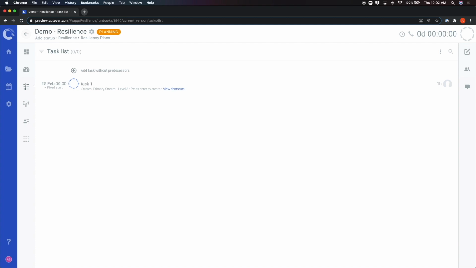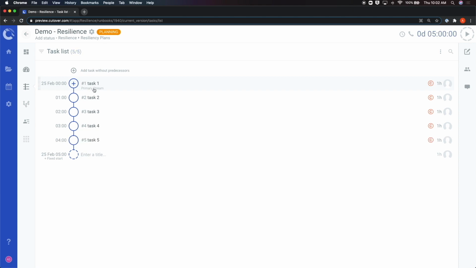To save the task and continue adding, click Return on your keyboard. Let's do this a couple of times and create a few tasks. Don't worry about the configuration of this specific task for now, as we will further explore the different task types and how to configure them in a later video. Once the tasks are created, let's open up the filter option and explore further functionality of the runbook. Similar to the account filters, you can access the runbook filters by clicking on the arrow at the top of the screen.